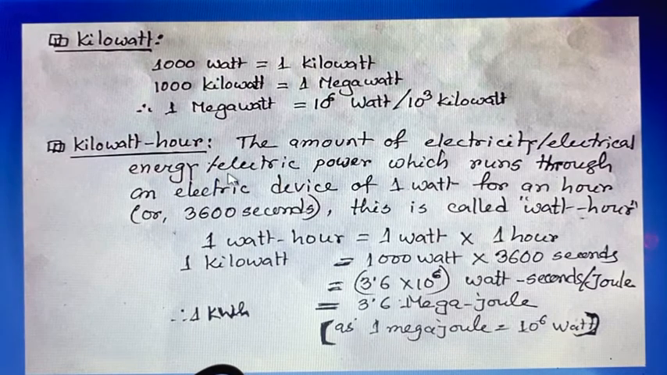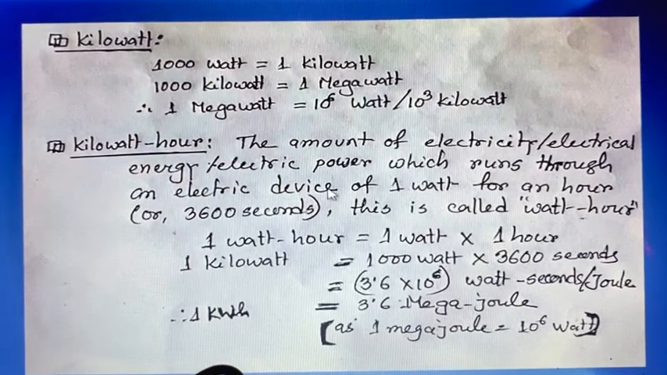Let's know about what is kilowatt hour. The amount of electrical energy which runs through an electric device for 1 hour, or 3600 seconds, is called the watt hour. That means, simply speaking, the electric power of 1 watt of an electric device for an hour, or 3600 seconds, is known as watt hour. So 1 watt hour equals 1 watt into 1 hour.